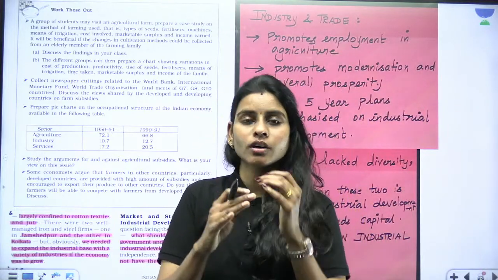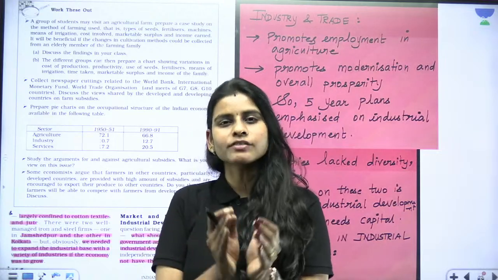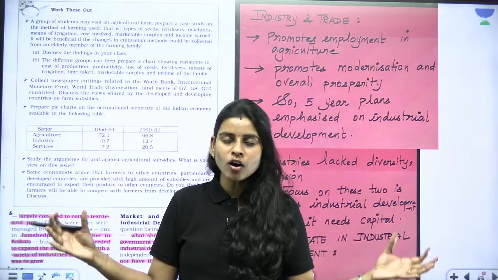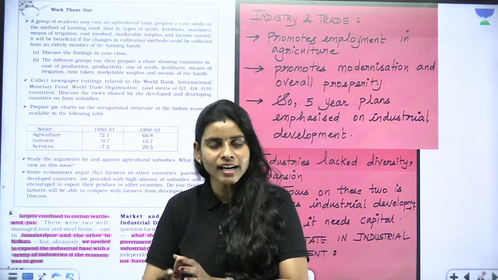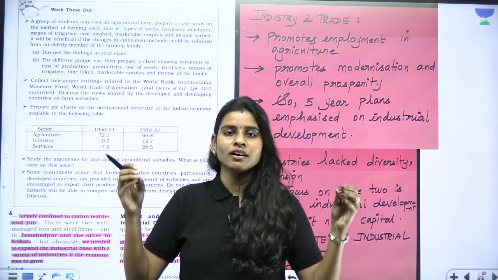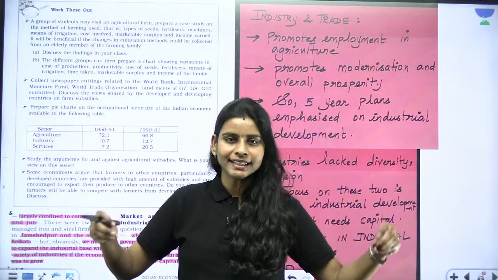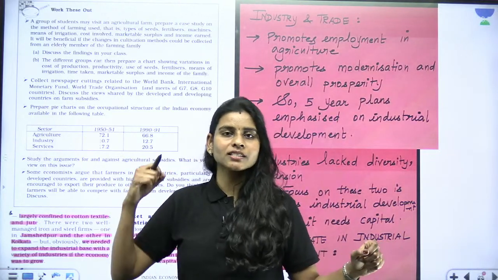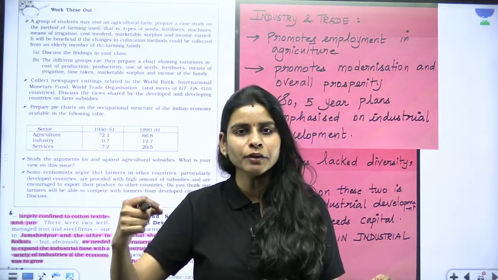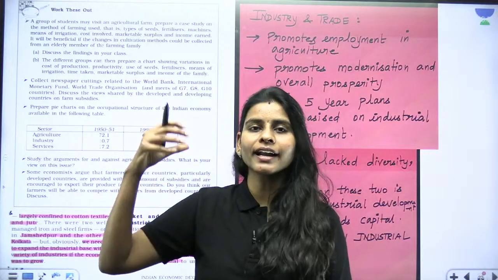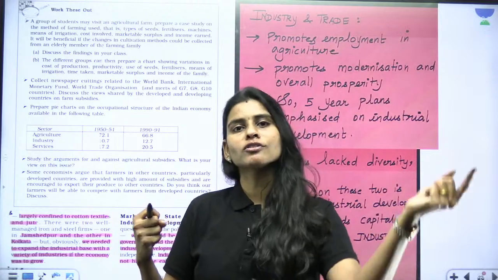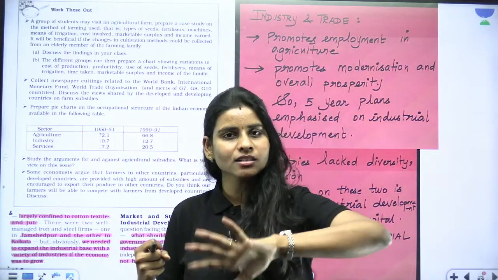We will continue from here in the next class, where I will be taking you through very important areas: what type of reforms and initiatives we had in the industrial sector and the trade sector, especially since we discussed everything that happened in agriculture in great detail today. I will be discussing the industrial policy reforms, the industrial policy of 1956, and how the government had excessive control over industries, and how that at the end led to the BOP crisis in 1991.